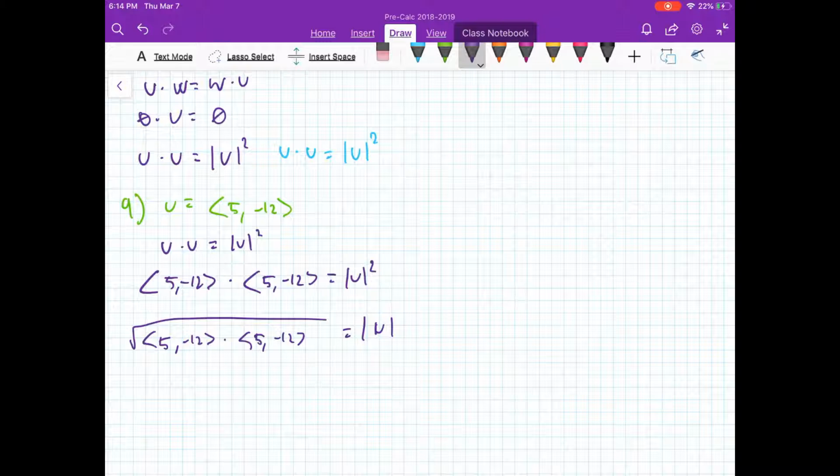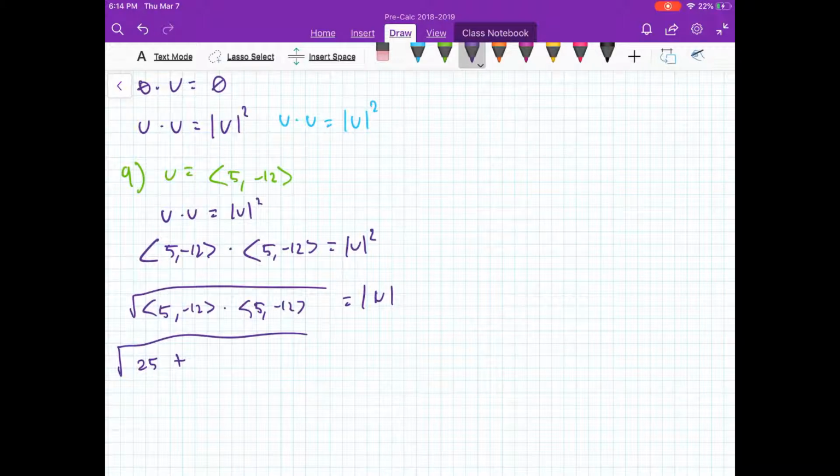Excellent. Let's go ahead and solve this. Let's define a dot product: we multiply the x's together, so that is 25, and then we add to that the y's multiplied together. That'd be negative 12 squared, or another way to write that, simply 144.